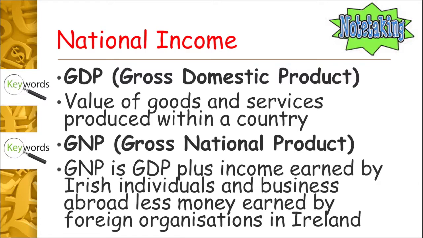So if you think about it, GDP is quite simply what is produced within a country. Think domestic, within the country, okay? National, gross national product or national income, is the same as GDP plus anything that Irish people earn abroad, less stuff that's earned by foreign organisations in Ireland.